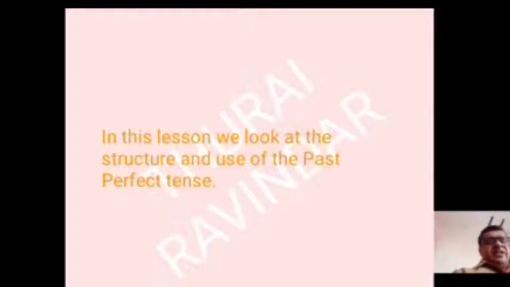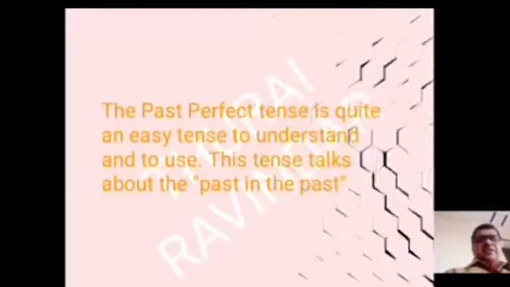Once again I repeat, if you follow this structure, you can keep it in mind easily, and wherever you see the sentences, it is easy to understand.